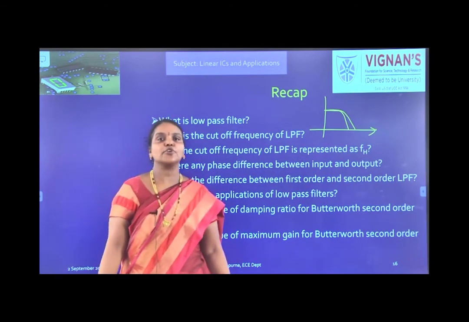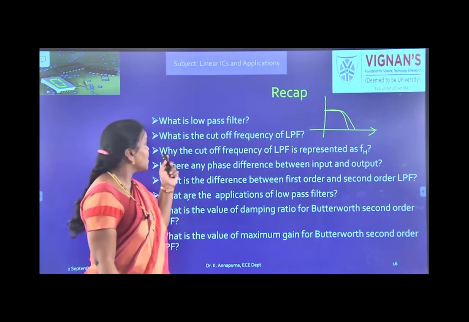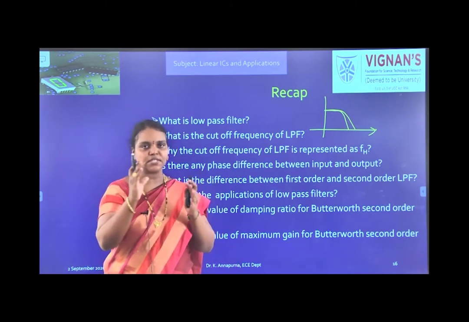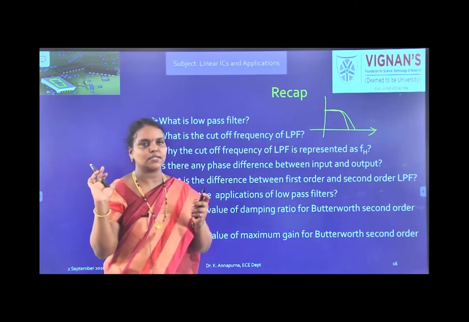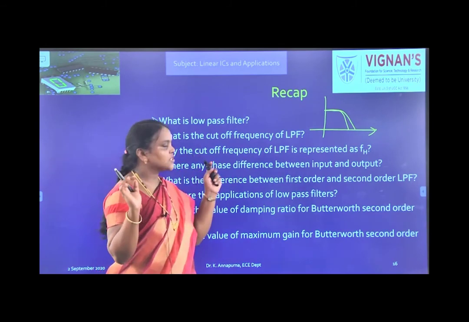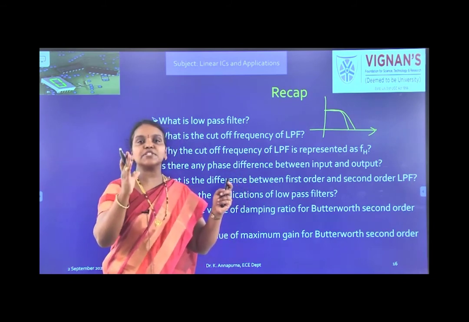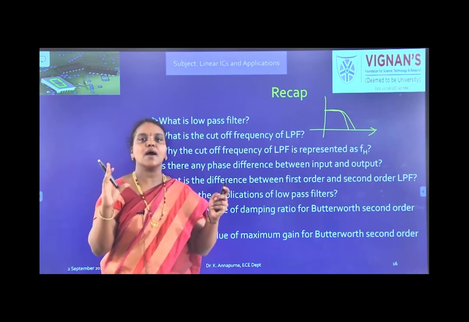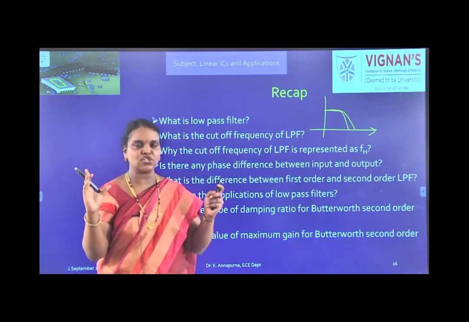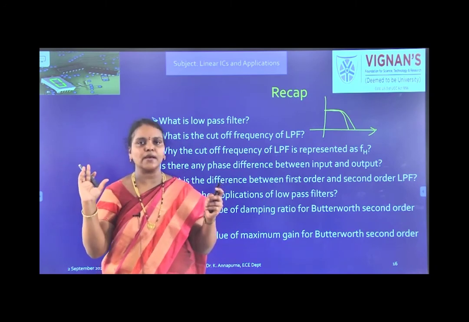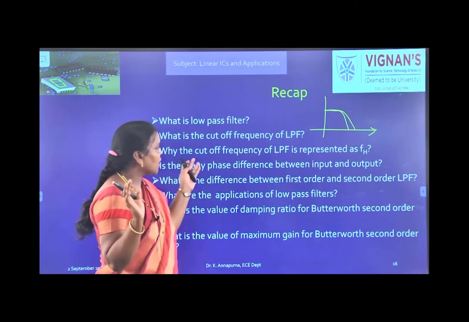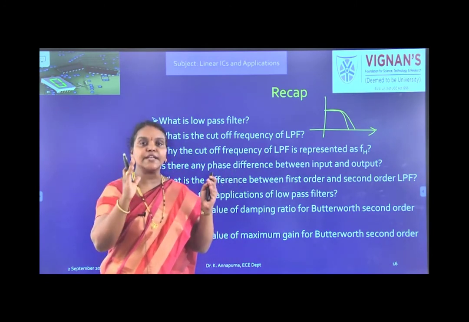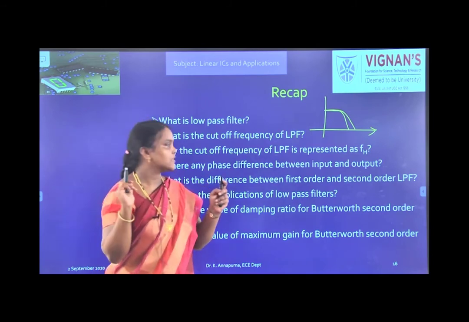Okay, let us recap what you have learned in this class. What is low pass filter? Low pass filter is a circuit which passes only low frequency signals and stops the high frequency signals. What is the cutoff frequency of low pass filter? Cutoff frequency means up to what frequency it is allowing to pass, and it is represented as F suffix H and the formula is 1 by 2 pi RC. Why is the cutoff frequency represented as FH? Because it is the highest frequency passed by the low pass filter.